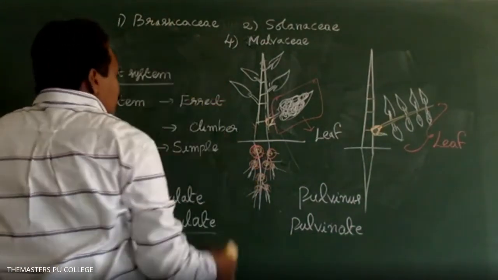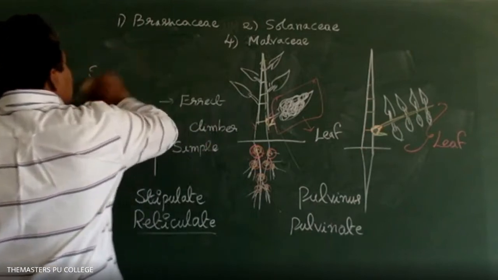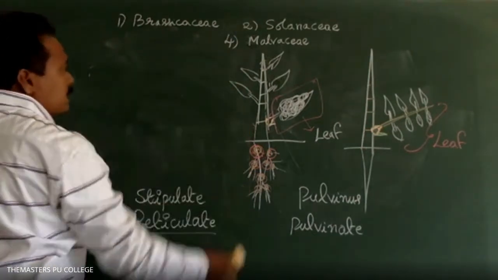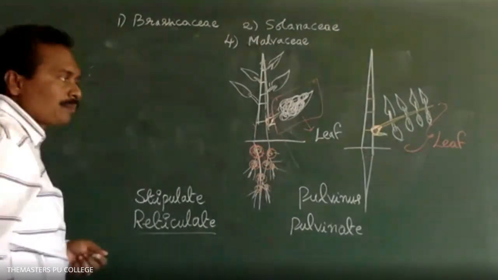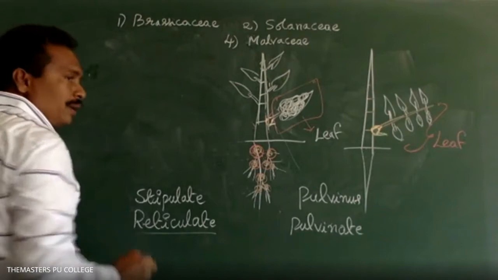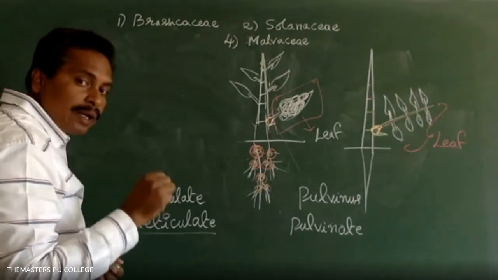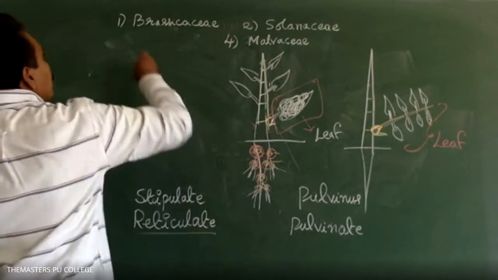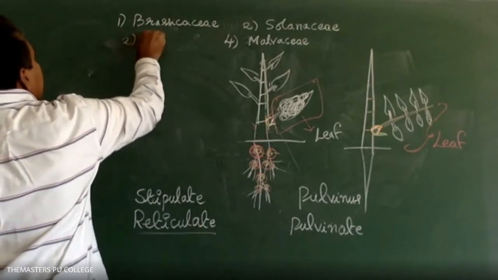Next. The presence of root nodules and pulvinous leaf base are characteristics of: option 1, Brassicaceae.